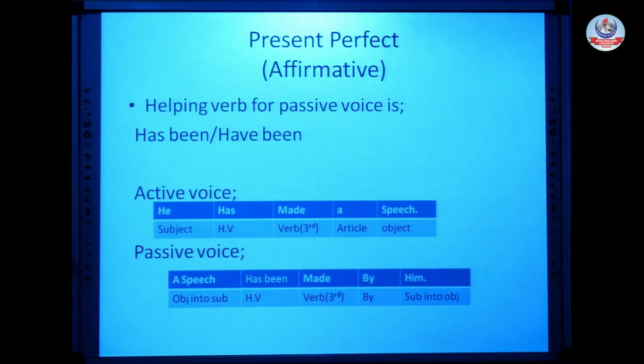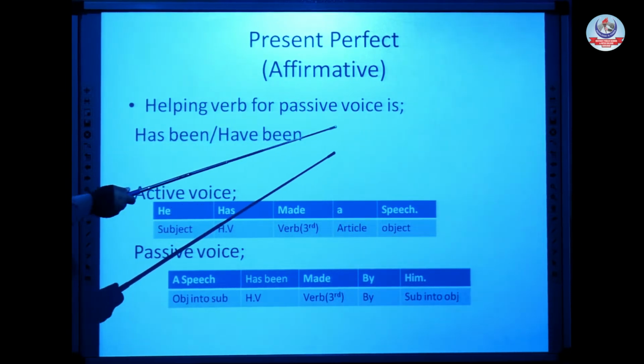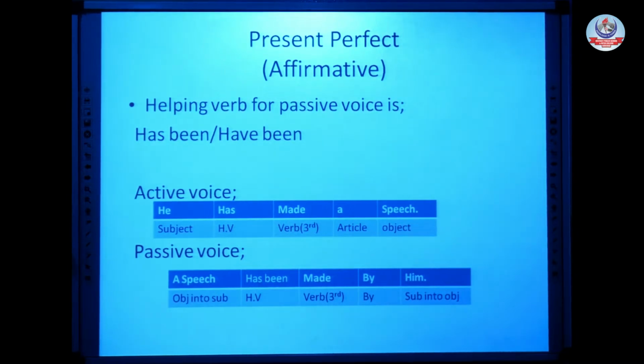We are going to study the present perfect tense, when it is in active voice, how we will change it into passive voice. The other rules remain the same, as I have already explained: object into subject, third form of verb, addition of by, subject into object. The only thing which changes throughout the tenses is the helping verb.